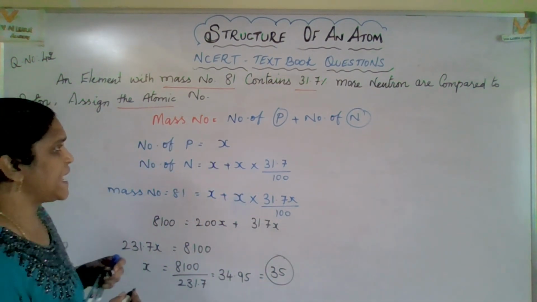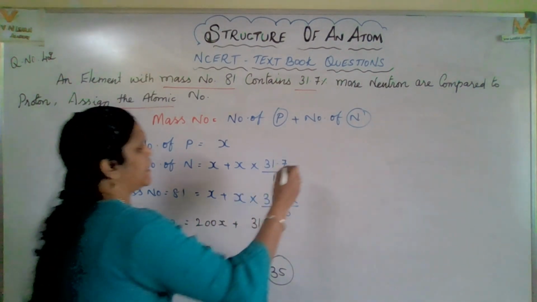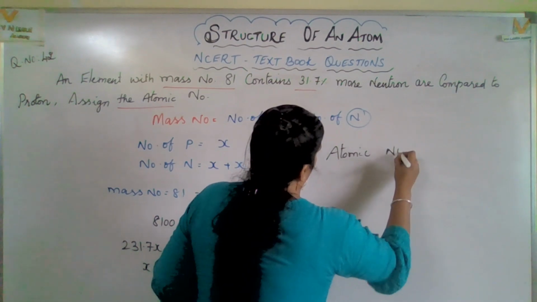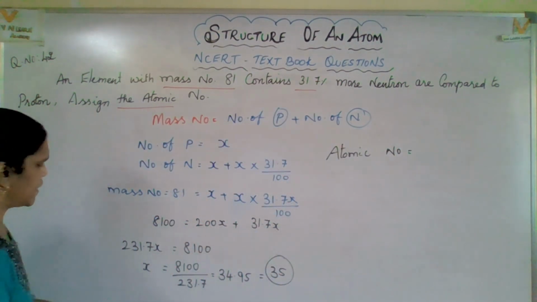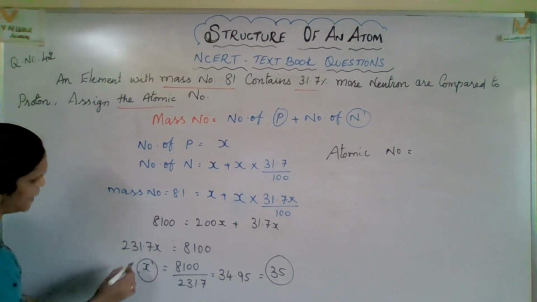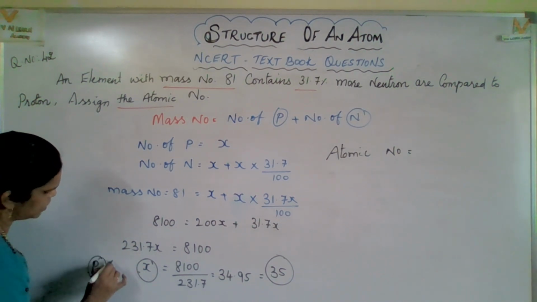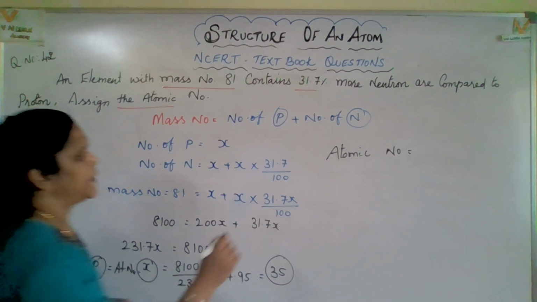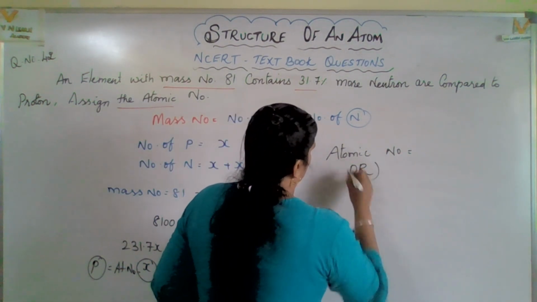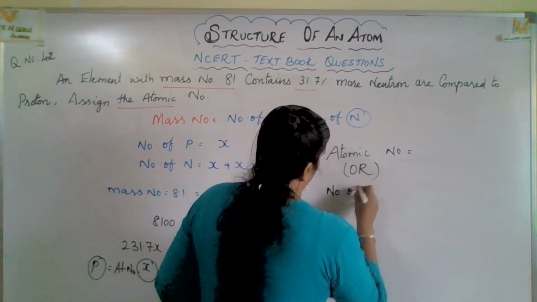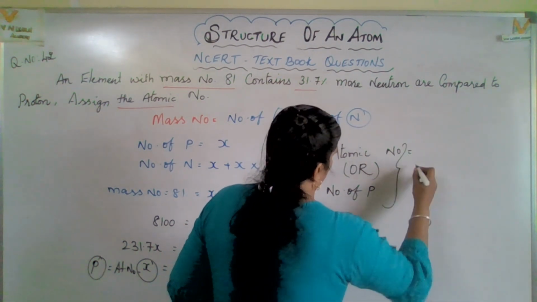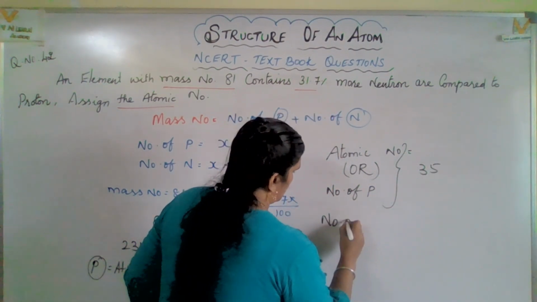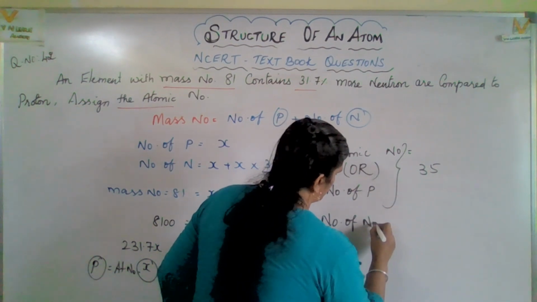So what is the atomic number? Only the atomic number they are asking. So X is the atomic number as well as the proton number. Proton number is also known as atomic number. So the atomic number or number of protons equals 35. Then the number of neutrons.